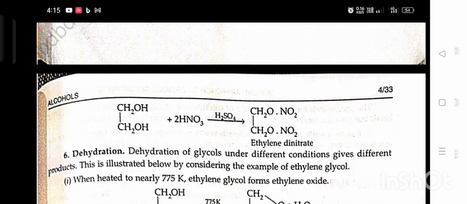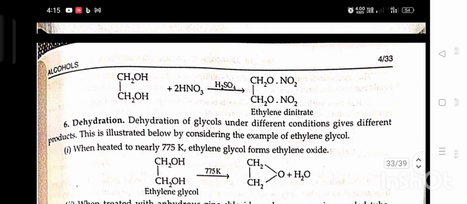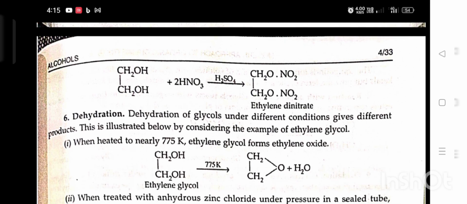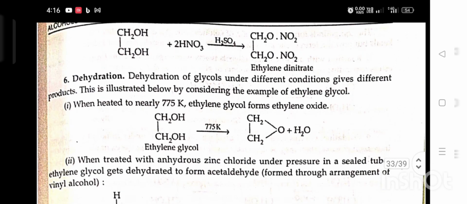Sixth, dehydration. Dehydration of glycol under different conditions gives different products. This is illustrated below by the example of ethylene glycol. First, when heated to nearly 775 Kelvin, ethylene glycol forms ethylene oxide. Ethylene glycol heated to 775 Kelvin forms epoxide, ethylene oxide, plus water.